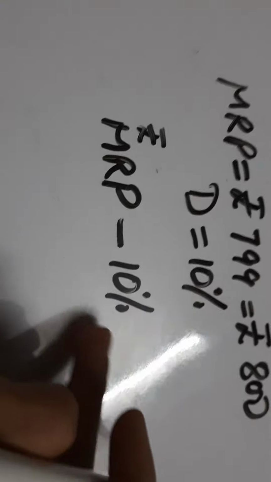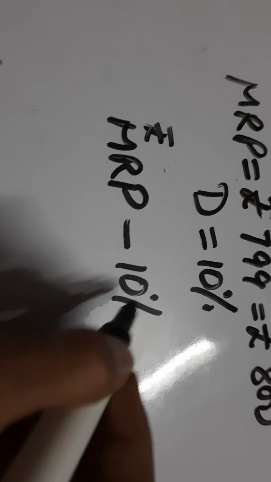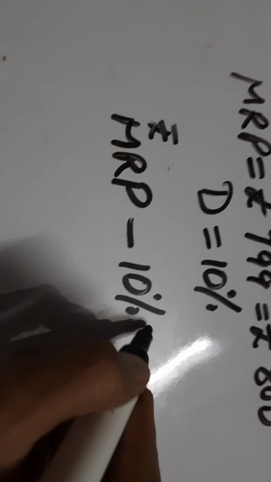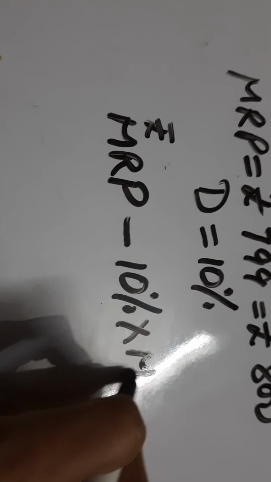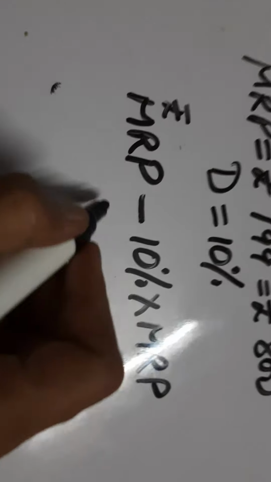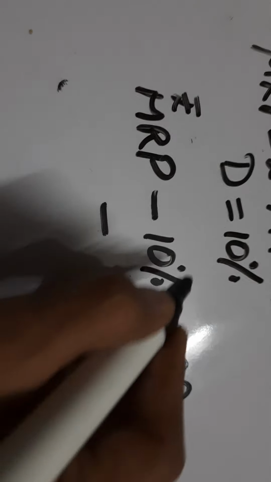तो हमें क्या करना होता है? 10%. We will convert this into rupees. तो किसका 10%? 10% हमें लेना होता है MRP का ही. 10% of MRP. So what do we get? We will take MRP 800. हम फटाफट से लेंगे. पहले हम डिस्काउंट, we will first calculate the discount offered by the shopkeeper. So 10%. From here you can cancel out, you will get 1.